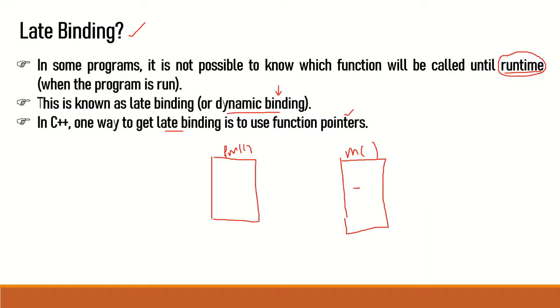Now when you use a function pointer to get the address of this function, the function pointer has a certain memory block. The value of this block will be the address of fun1. So up to this much, binding is done at compile time.